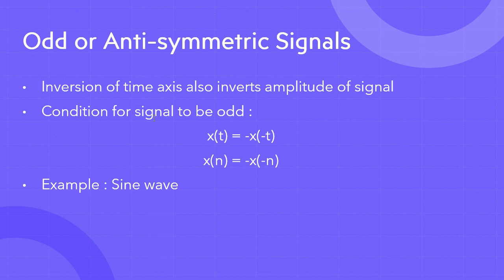If you want me to define it in other words, we can say a signal is said to be an odd signal if inversion of the time axis also inverts the amplitude of the signal.